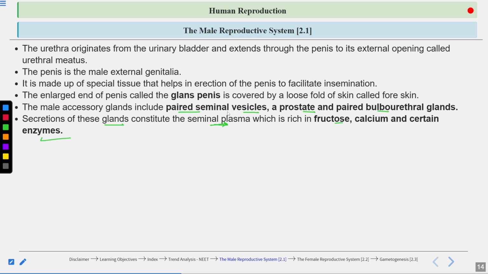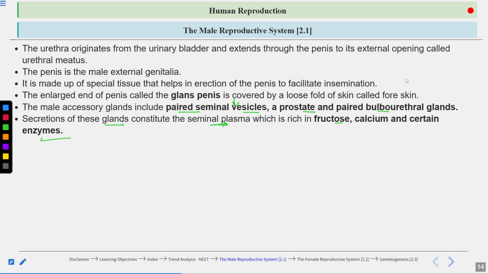Now you should know the individual role of these accessory glands. So seminal vesicle secretions contain fructose. Okay, this fructose gives nourishment to the sperm. Then prostate gland secretes some milky fluid, which is again a major component of the semen. Then bulbourethral gland.